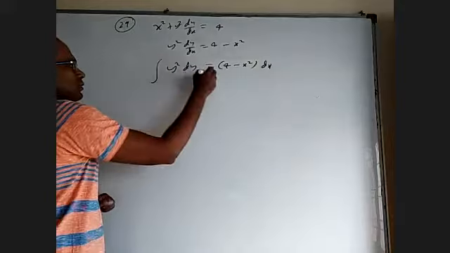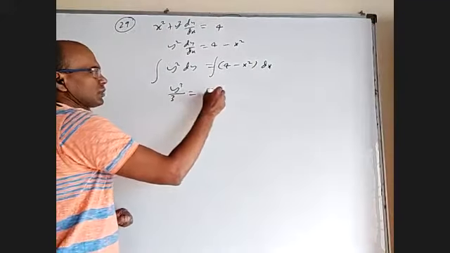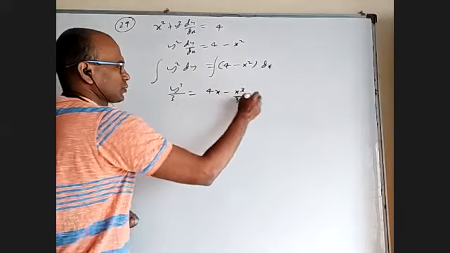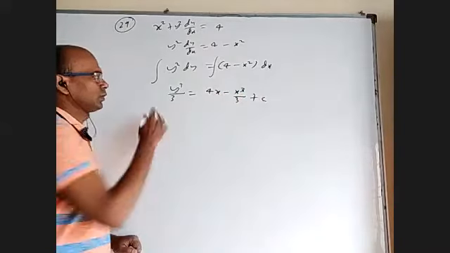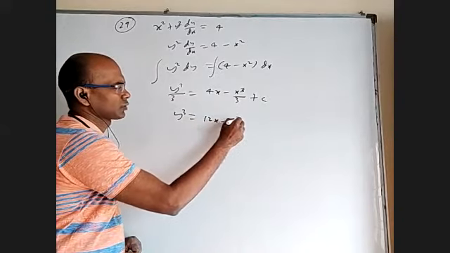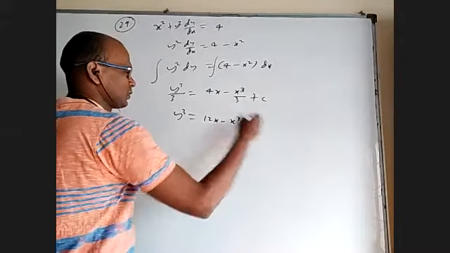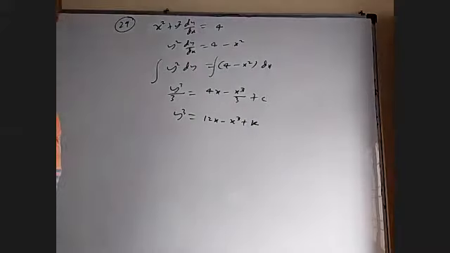And integrate it. Y square integral is y cube by 3. 4 integral is 4x. X square is x cube by 3 plus c. You can multiply by 3 and write y cube is equal to 12x minus x cube. You don't have to write 3c. You can write c also, it's just a constant. You can write k, some other constant, not a big issue.